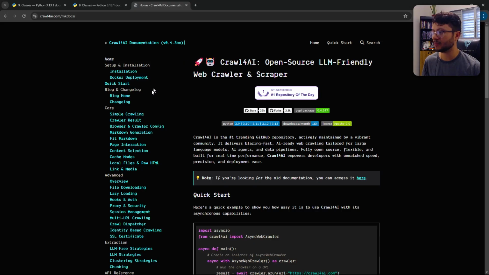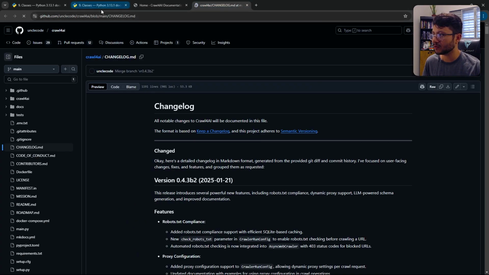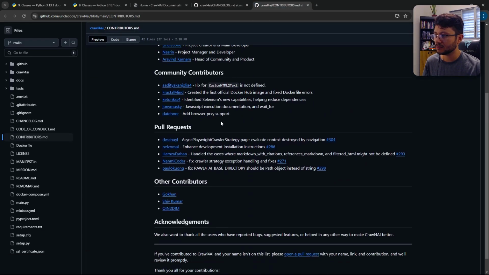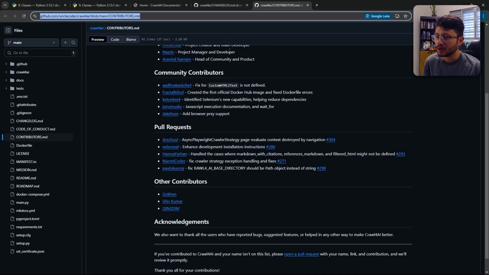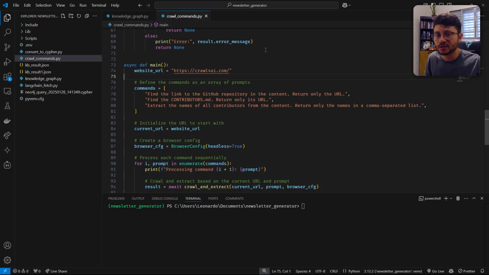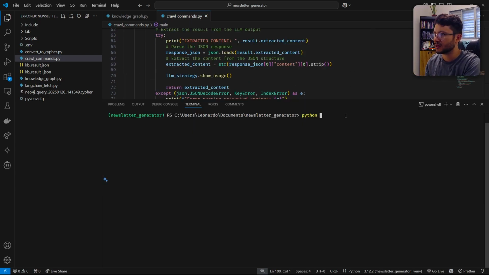So it is a dumb example because the changelog is right here, and this changelog directs us over to GitHub, and inside GitHub, it redirects us to contributors.md. If I were producing something that I knew every time just had to go to this contributors tab, then I would just use this website directly. So it's really just an example to show you guys how it can crawl from one page, access the other, and then get the content from the last page. So yeah, let's just execute this.